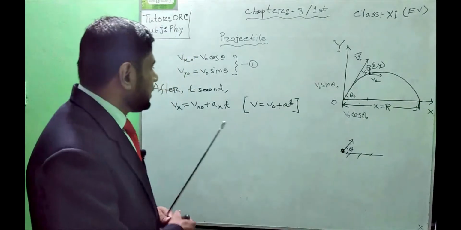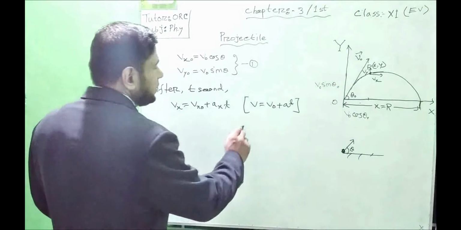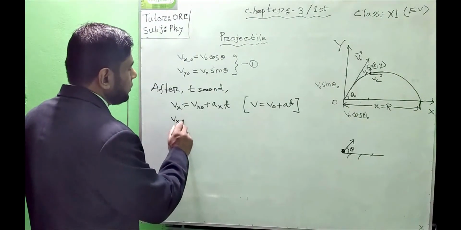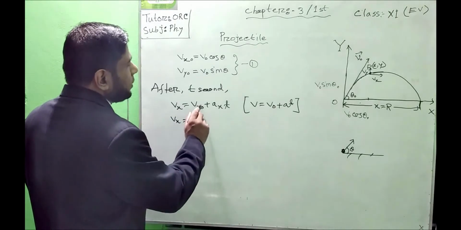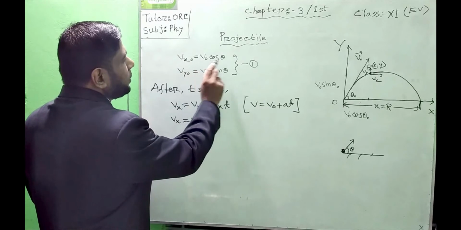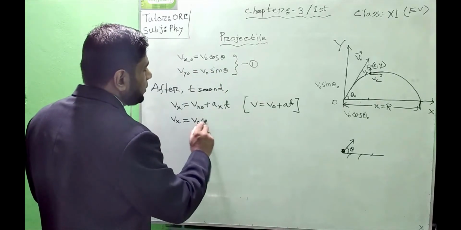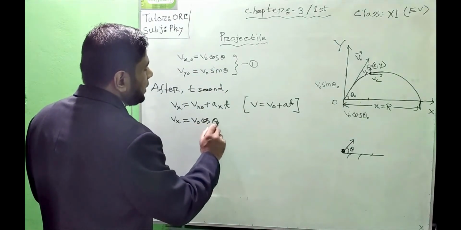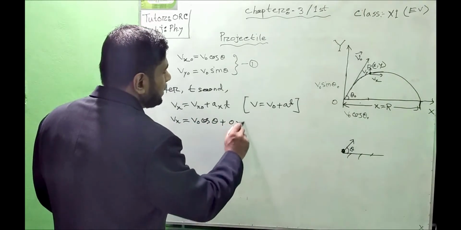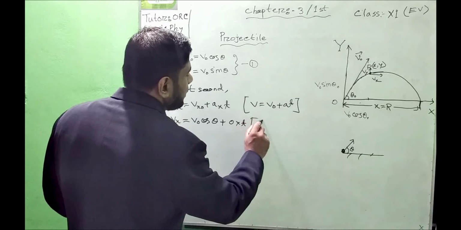So here there is an important piece of information. We can put the value Vx equal to Vx naught. Initially we have Vx naught equal to v naught cos theta, v naught cos theta, and plus Ax t, where Ax will be 0. Why?